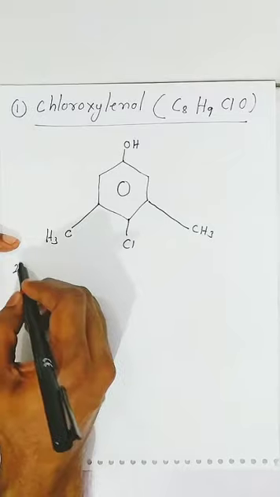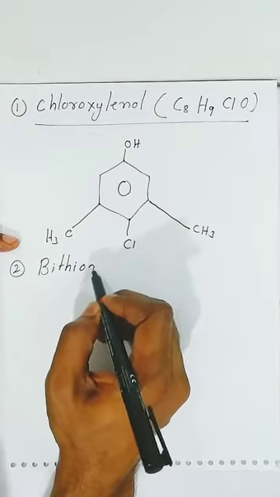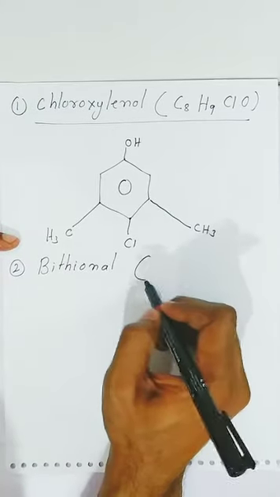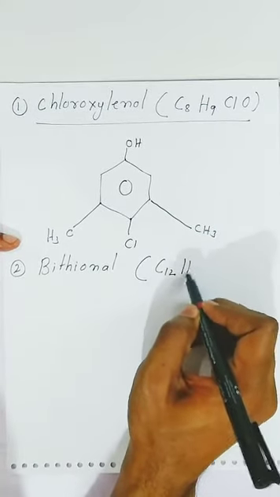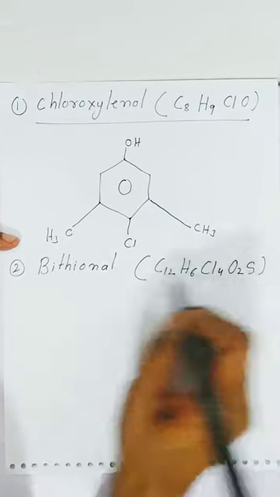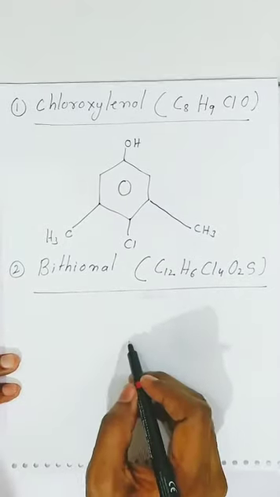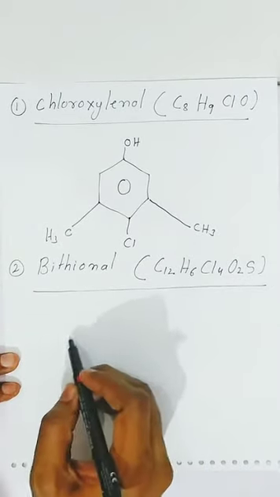Students, second example is bithionol. When you see the structure students, what is the molecular formula? C12H6, 4 chlorine, 2 oxygen and 1 sulfur. This is the bithionol. Because the sulfur is there, so C12 means it will have 2 benzene rings.